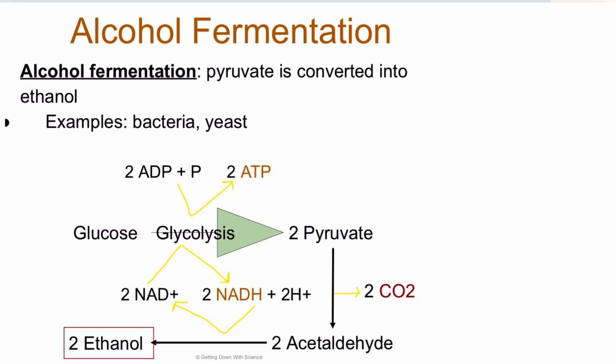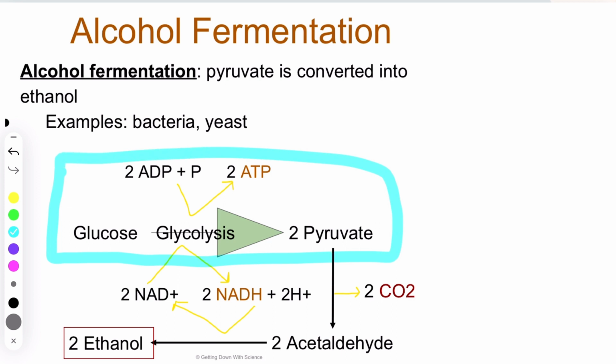So glycolysis still happens where I'm taking glucose and I break that down into 2 pyruvate. And during this whole process, I've made 2 ATP. That still happens. So this part is still the same as cellular respiration. Okay? It's just glycolysis still. However, now I have these 2 pyruvate. I've created these NADHs, right? They have their hydrogens. The dump trucks are full in the back of electrons. So I have to reduce them in order to use them again in glycolysis.